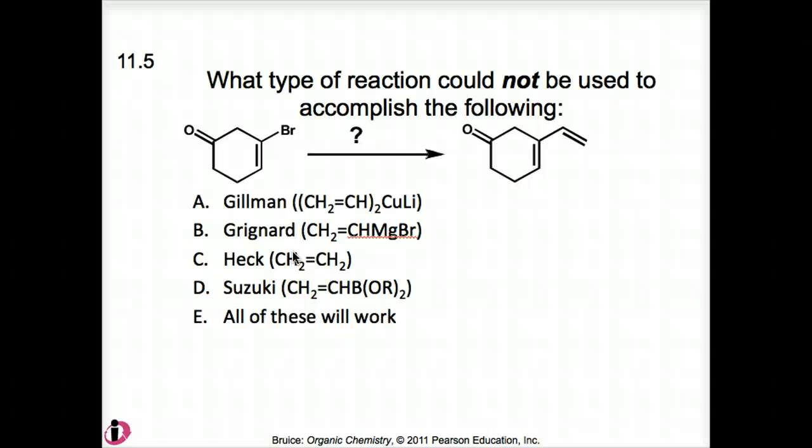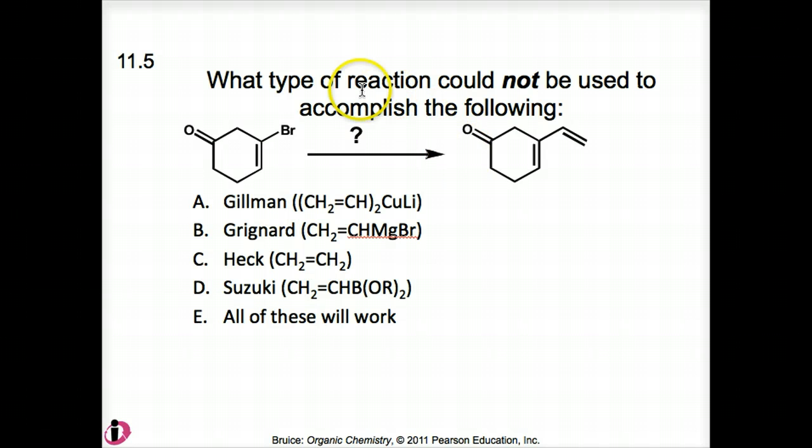What type of reaction could not be used to accomplish this reaction displayed here? What type of reaction? Gilman, Grignard, Heck, Suzuki, all of these will work. So which would not be used? Take a look at that for a minute.